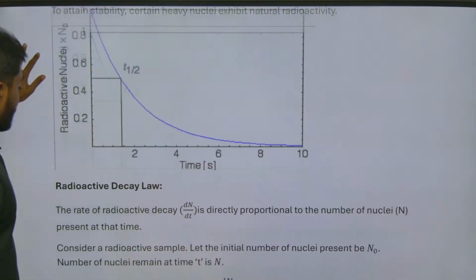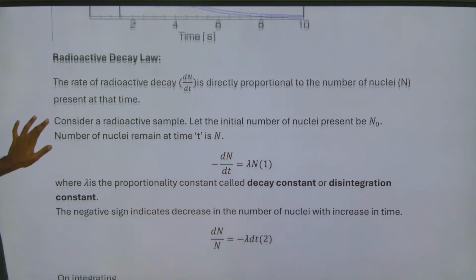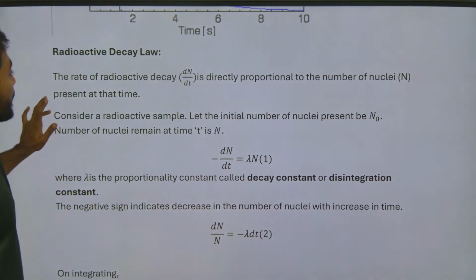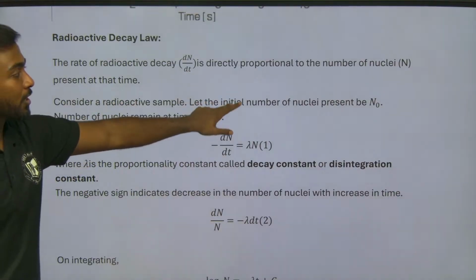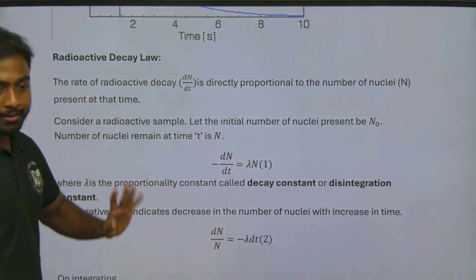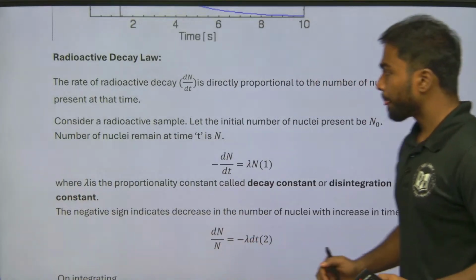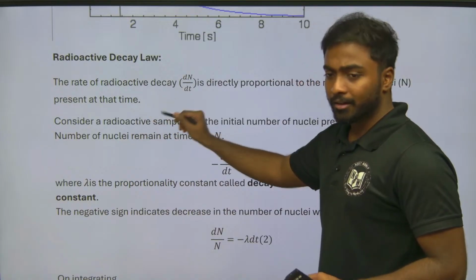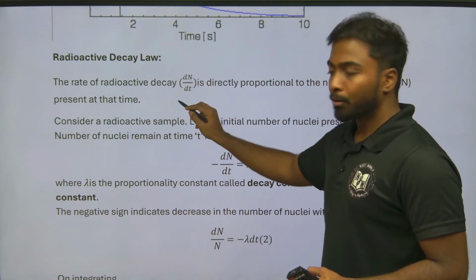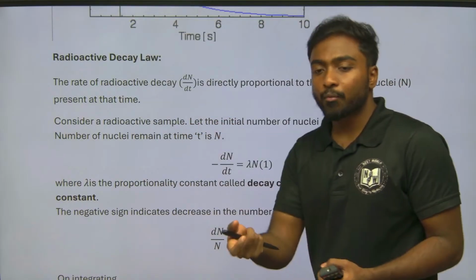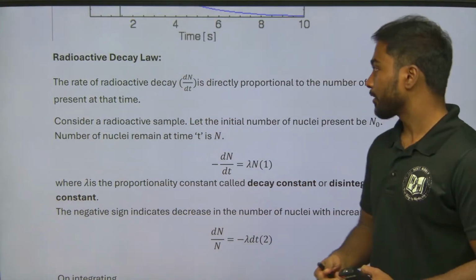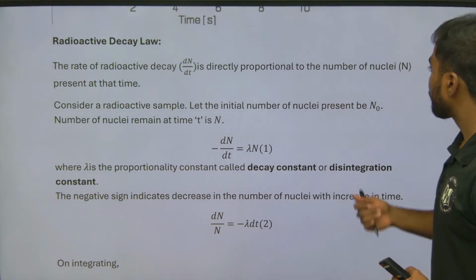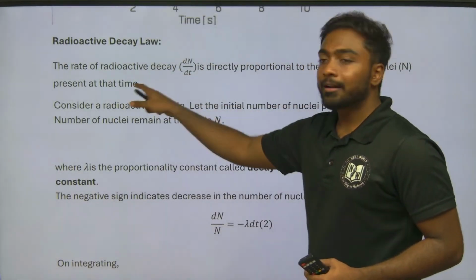Now, the radioactive decay law. We need to explain what the law is. The rate of radioactive decay is directly proportional to the number of nuclei present at that time. Listen carefully. The rate of radioactive decay, that is dN by dt. The rate, in the sense with respect to time, is directly proportional to the number of nuclei present at that time.